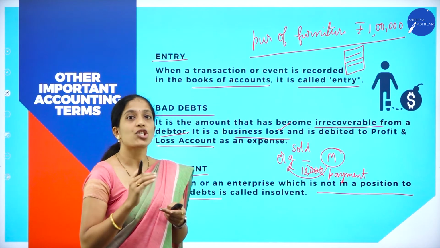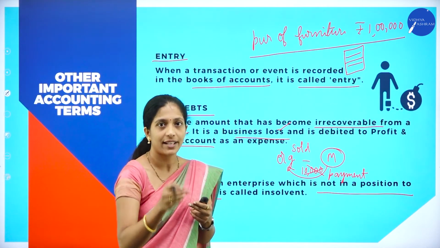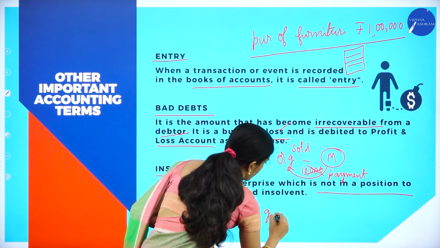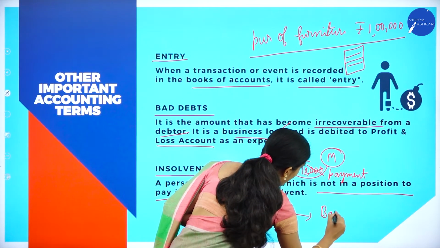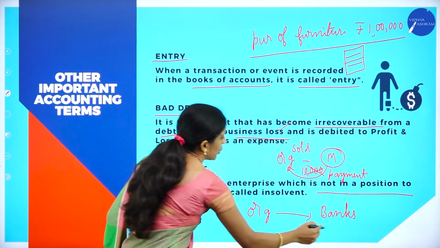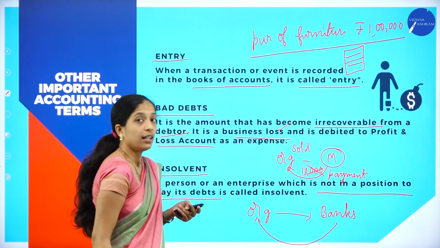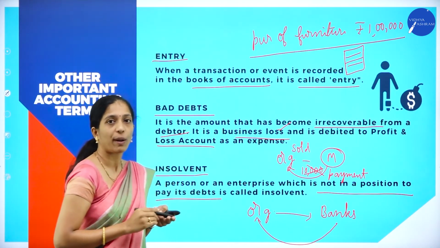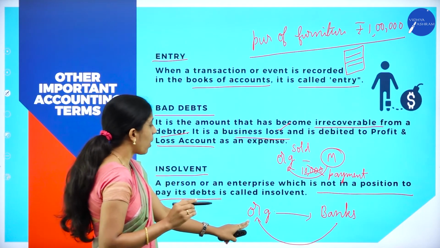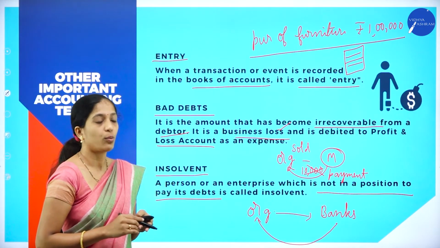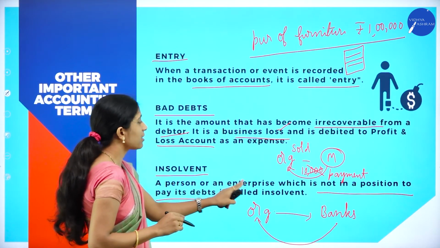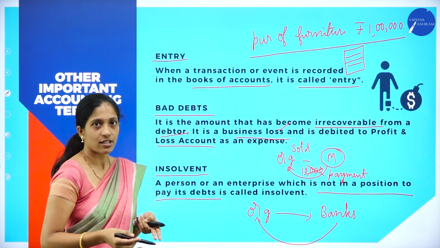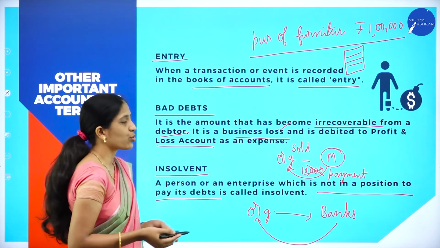For example, the organization has borrowed money from the bank. Now the organization is not in a position to repay that amount. In such cases, the organization is called insolvent. A person or an enterprise which is not in a position to pay its debts or loan is called insolvent.